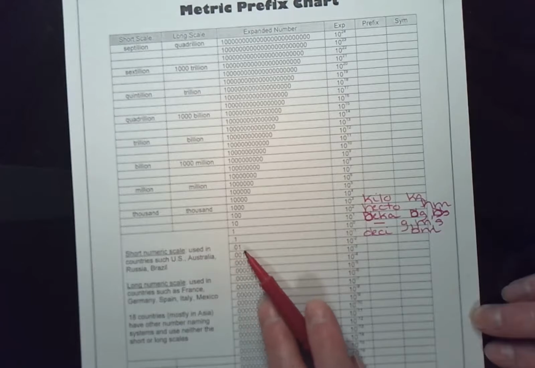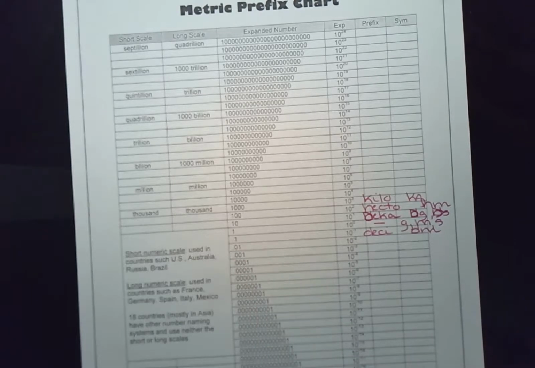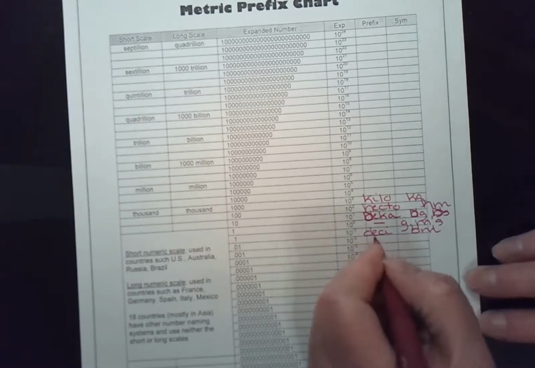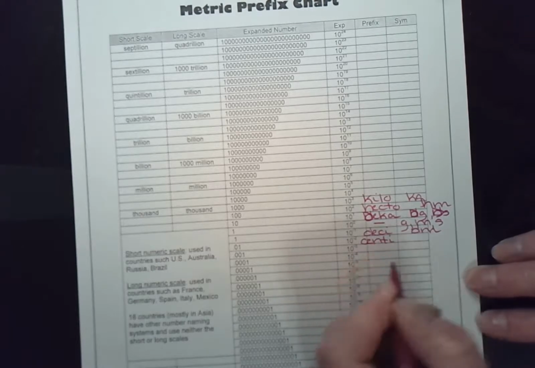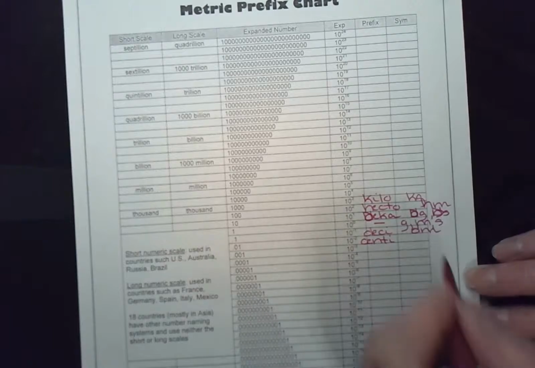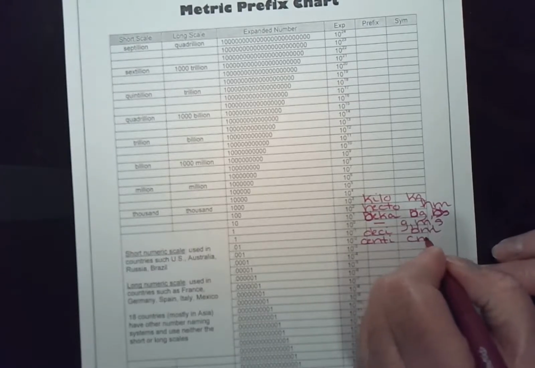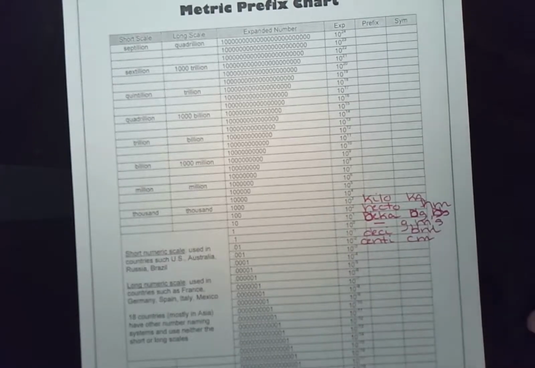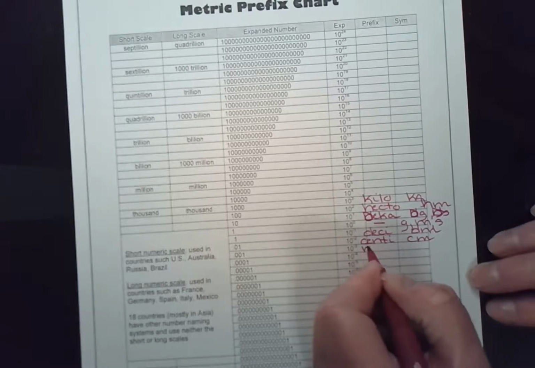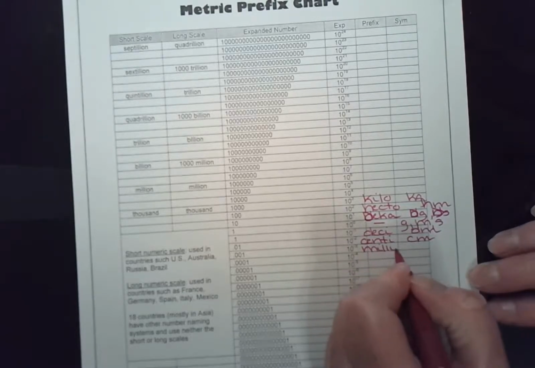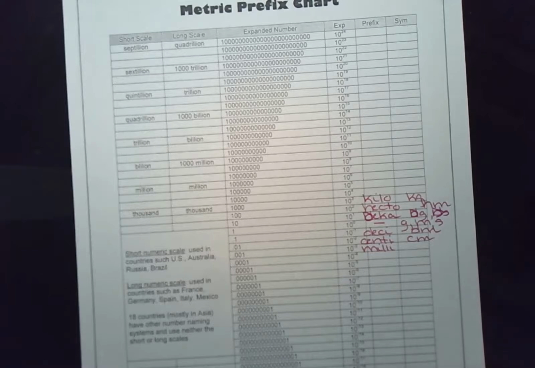All right, what if I had 1/100th? So I take the meter stick and I divide it into 100 little pieces, and the little piece would be called a centi. So if I had 1/100th, I would have a centimeter. It's 1/100th of a meter stick. 1/1000th is a milli, and that would be like 1/1000th of a liter would be a milliliter.